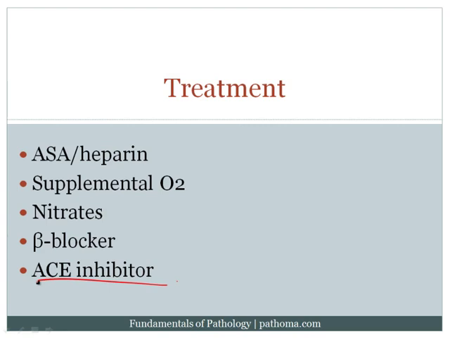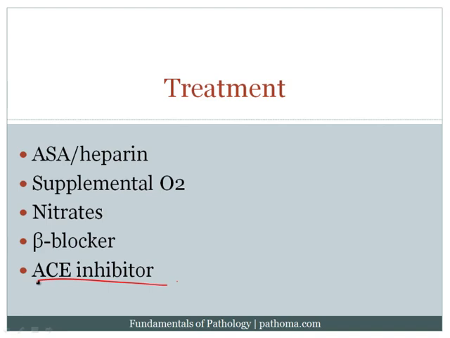Number one, it causes constriction of the peripheral arterioles, and so by giving an ACE inhibitor, you'll block that constriction of the peripheral arterioles, therefore decreasing the afterload on the heart. And in addition, remember that angiotensin II goes to the adrenal and causes release of aldosterone, which eventually comes back to the kidney and grabs sodium, and then water will follow.